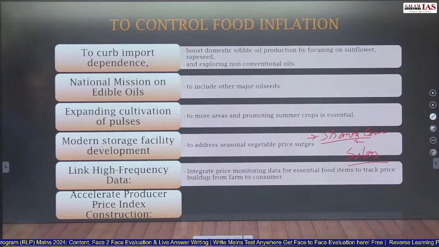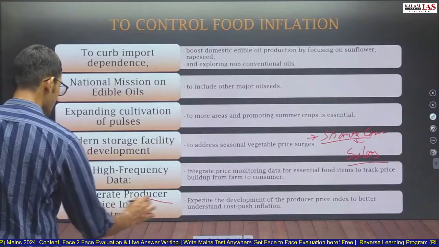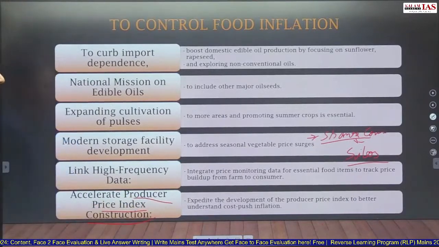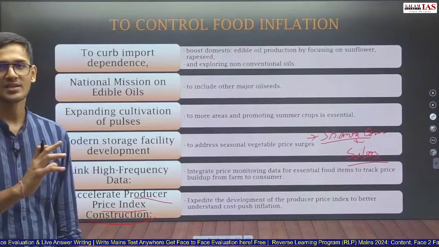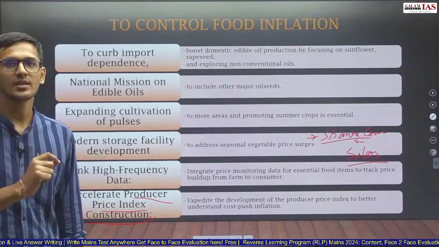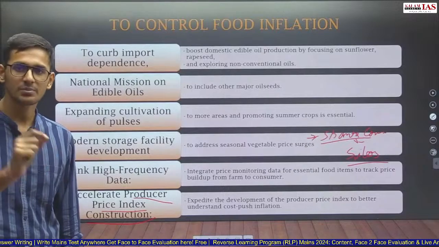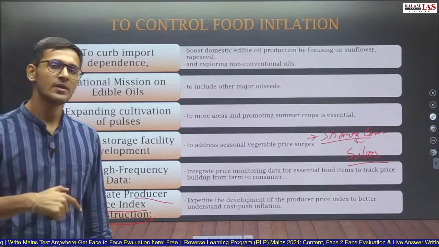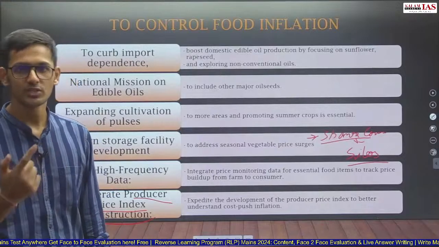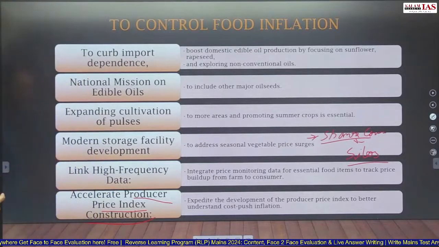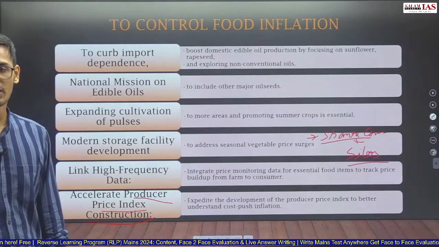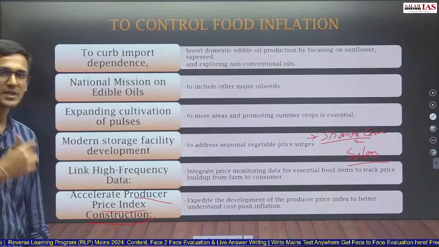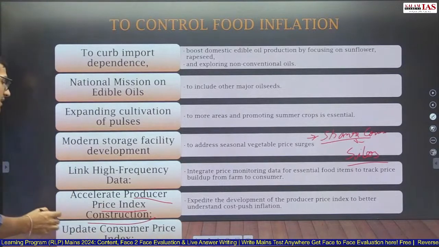Accelerated producer price index construction. So producer price index construction should be done, especially in the agriculture sector, so we have a better understanding of cost push inflation. If the producer price index is available, then we know when the mandi prices and the farm gate prices are increasing, and we would know whether this inflation is cost push inflation or demand pull inflation. If the producer price index moves up, we will know that this is cost push inflation. Currently the producer price index is not calculated in India, so this should be done at a speedy pace. And updating the consumer price index.